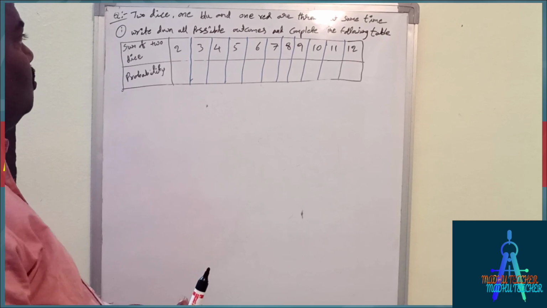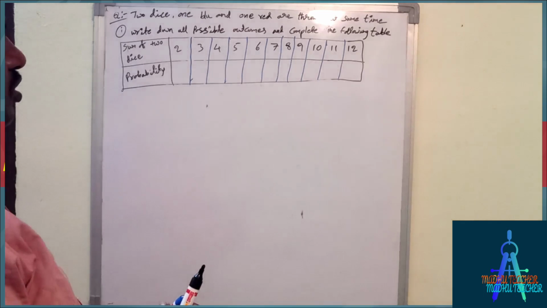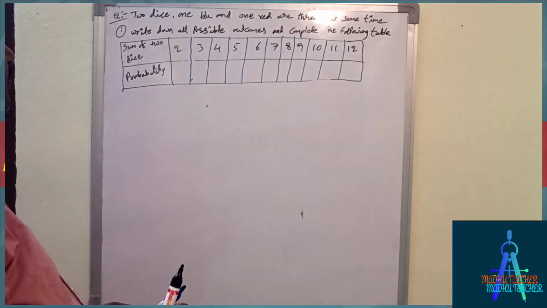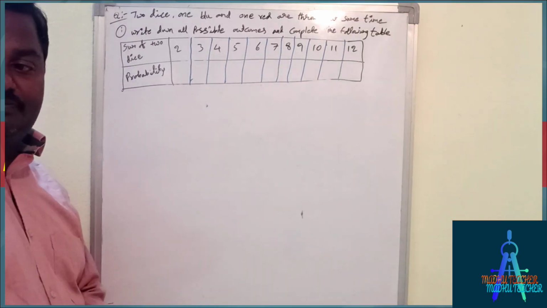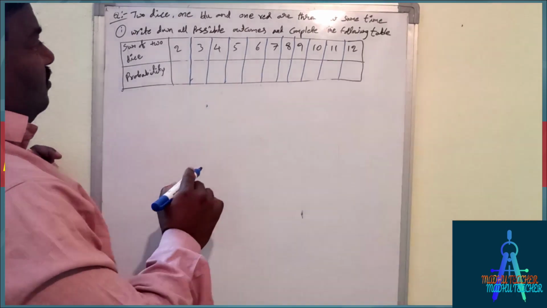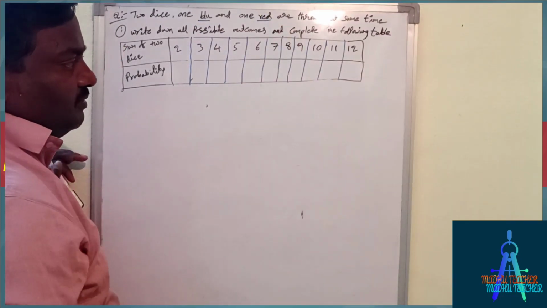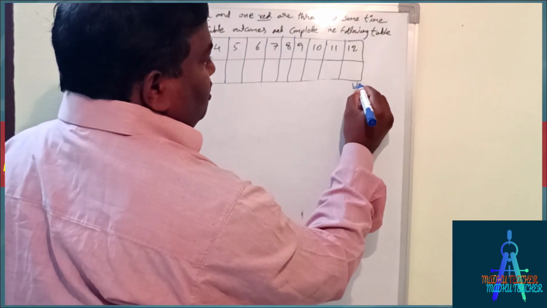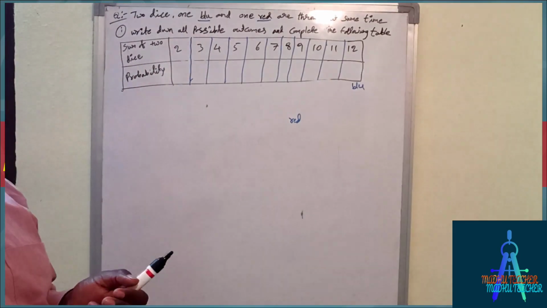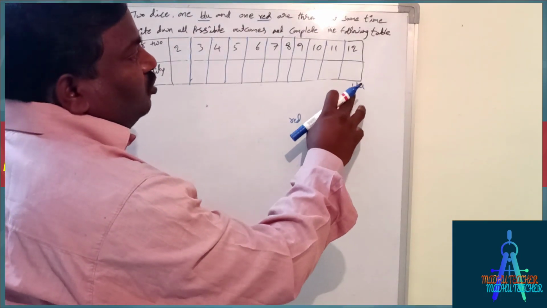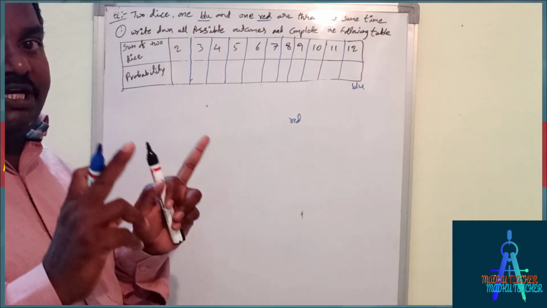So that is, 2 dice, one blue and one red, are thrown at the same time. Write down all possible outcomes and complete the following table. So here we have 2 dice, blue and red. Suppose it is blue and it is red. If you throw 2 dice, you will get 2 outcomes at a time.